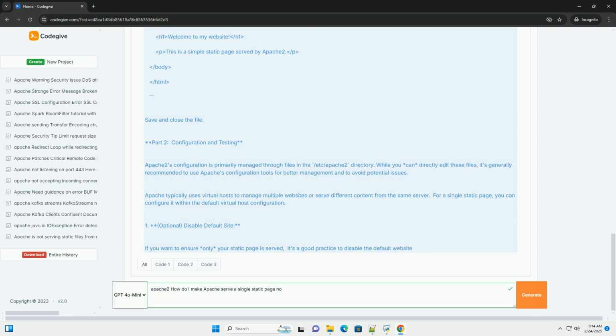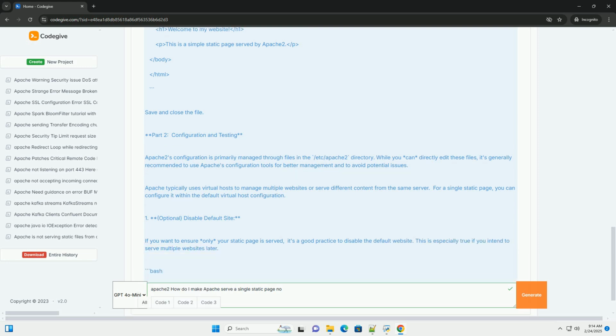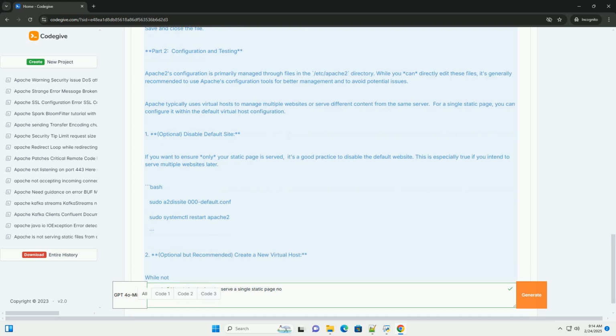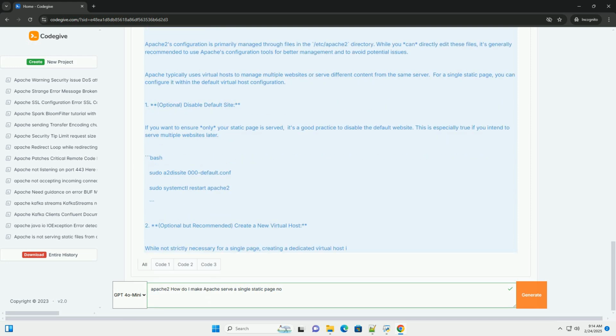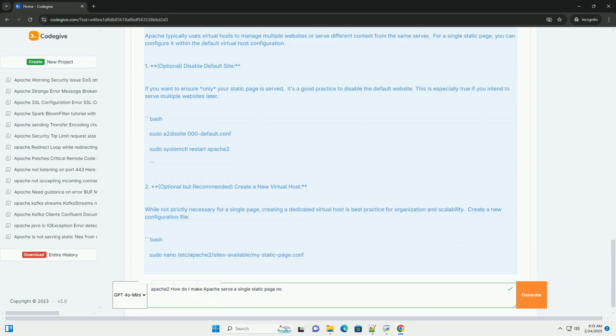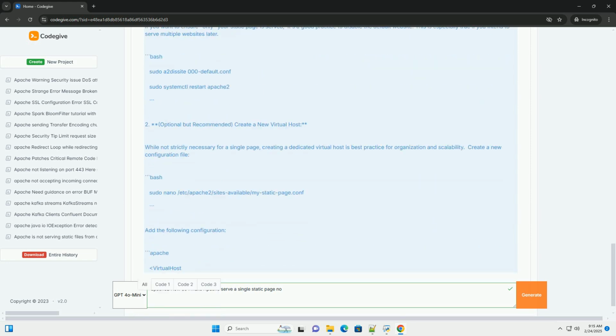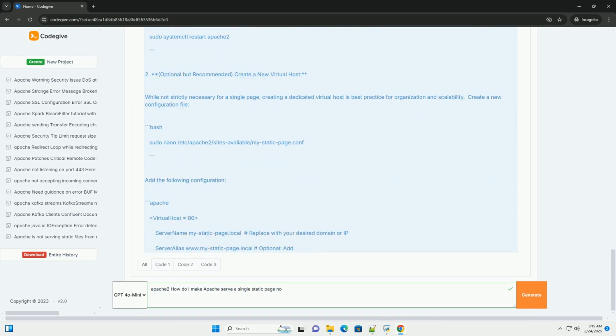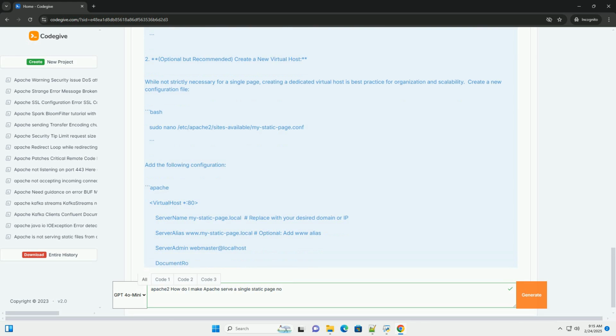2. Verify installation. Open your web browser and navigate to http://localhost or http://127.0.0.1. You should see the default Apache 2 It Works page. This confirms successful installation.